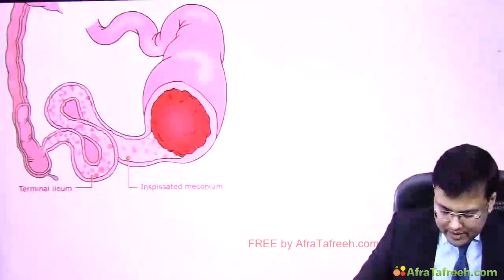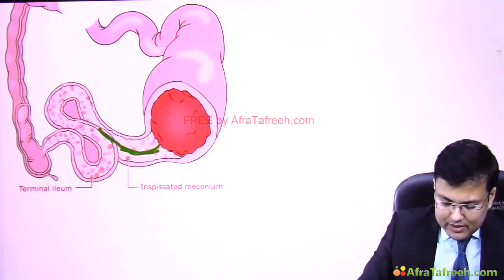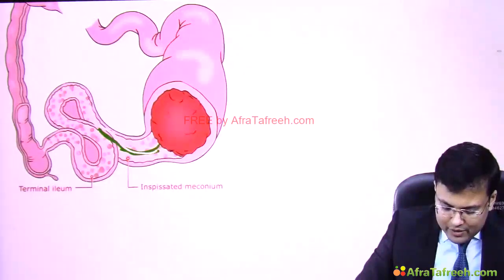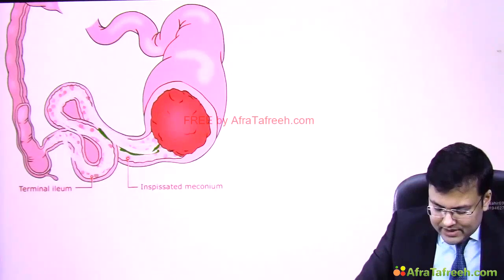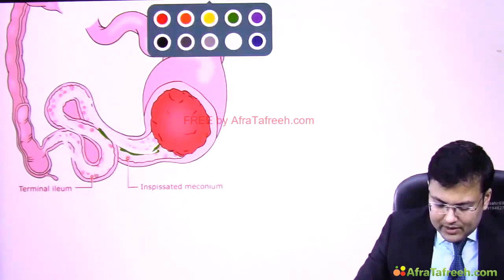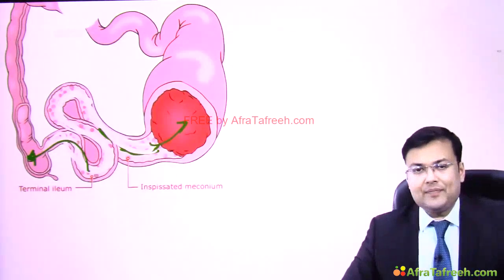So here you can see we perform the enterotomy, incision over the bowel, and after that we are going to evacuate this inspissated meconium. So we evacuate the inspissated meconium and we perform the irrigation of proximal part of bowel and distal part of bowel. Clear?